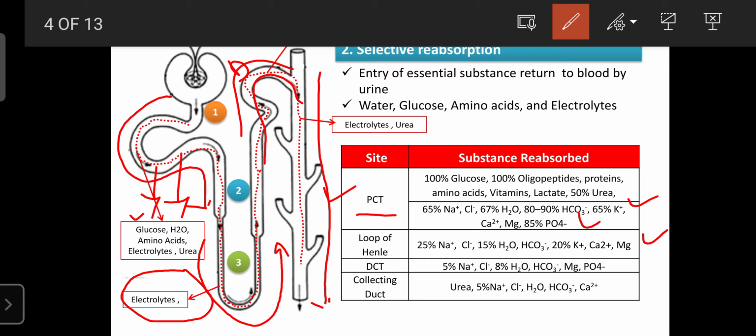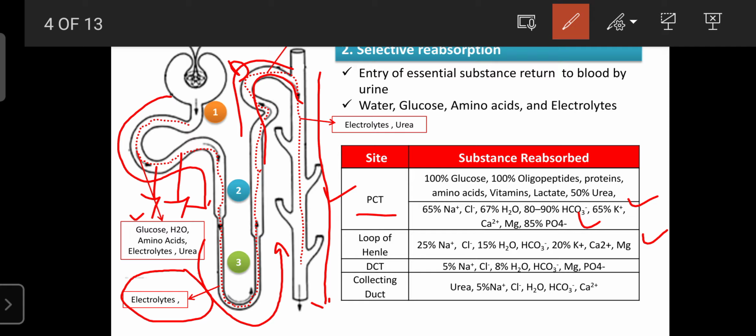These are the two mechanisms responsible for selective reabsorption. One is the entry of sodium, which creates energy that helps the entry of glucose or amino acids; this is the symport mechanism.